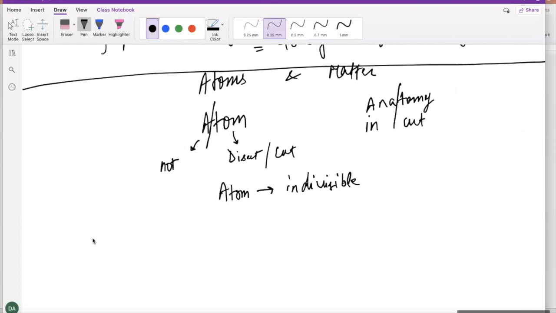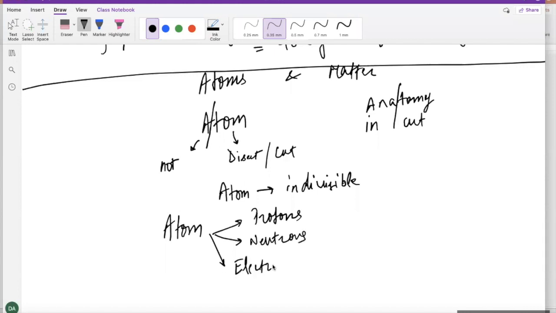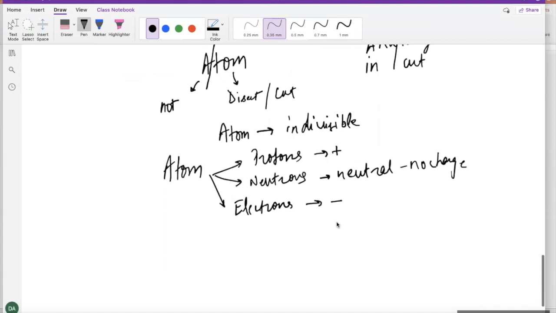Now, based on the studies that we know now, we do know that the atom inside has subatomic particles, okay? So atom is actually made up of three different particles. So atom is made up of protons and neutrons and then electrons, okay? Now, as the name suggests, guys, neutrons are neutral. They do not have any charge. Neutral, no charge. And protons are positively charged and electrons are negatively charged. You can remember protons start with P and positive starts with P, so you can remember it like that.